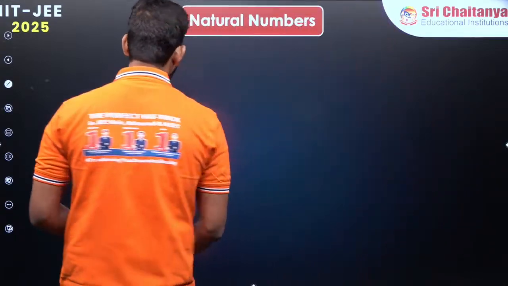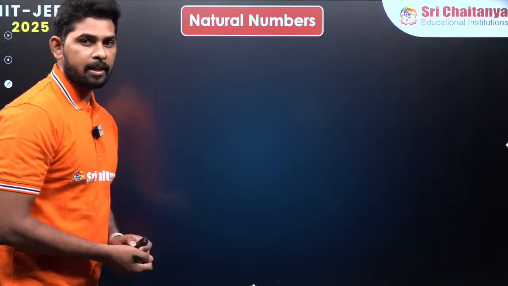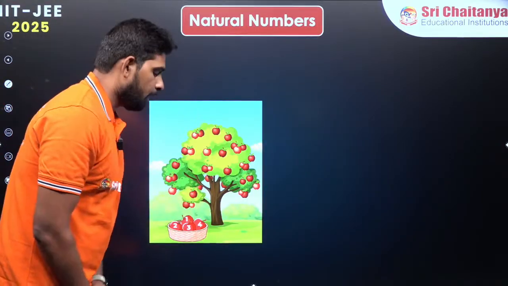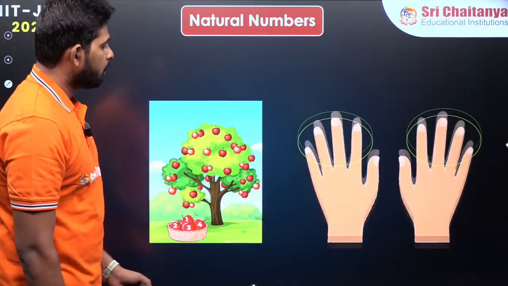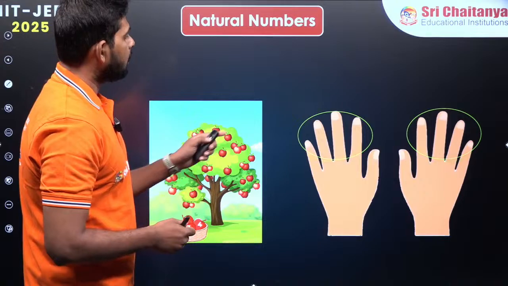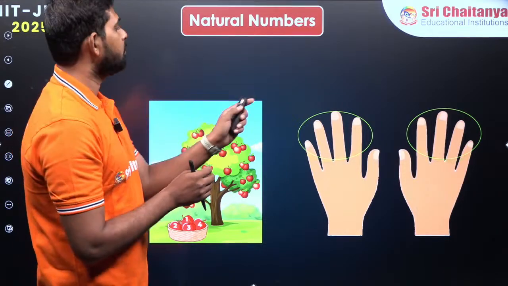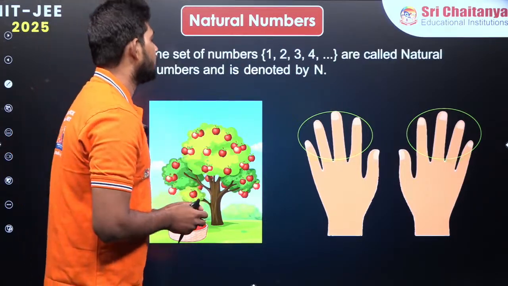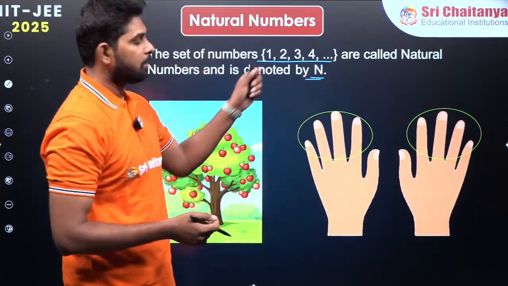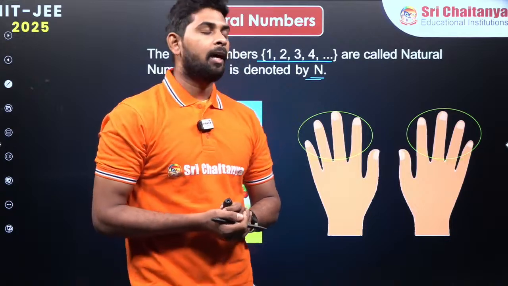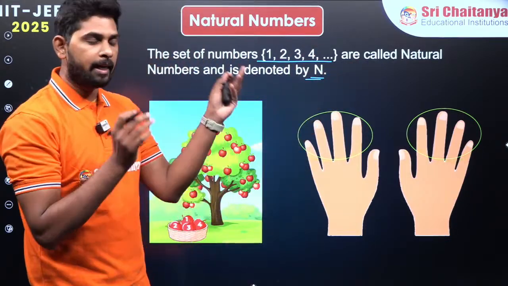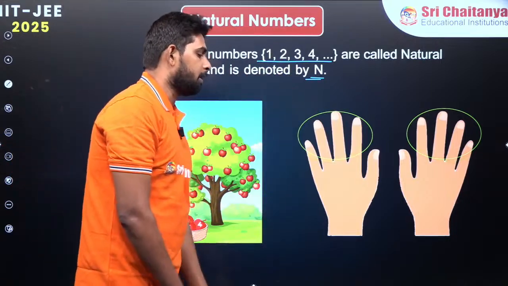And that is how we invented the system of natural numbers, right? So here you can see we wanted to count a number of apples, and not only that, if we wanted to count the number of fingers, for all these things we need a system, right? That system is called the natural number system, and we denote it by N over here. All these numbers 1, 2, 3, 4 are the symbols that we have defined to count the objects up to infinity. When we take this entire set, it is called the natural number set, right?